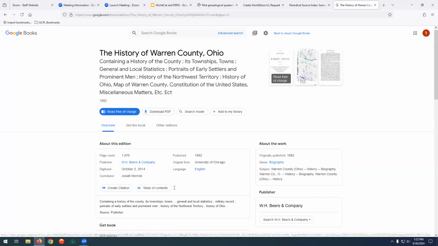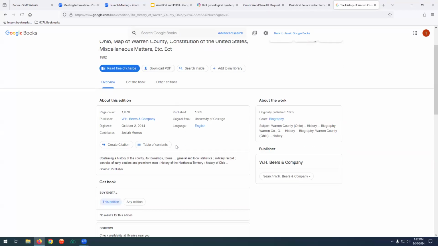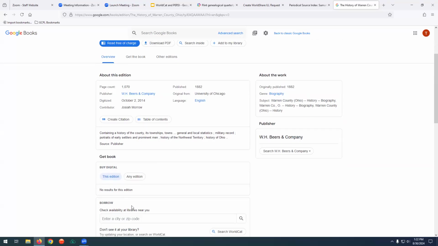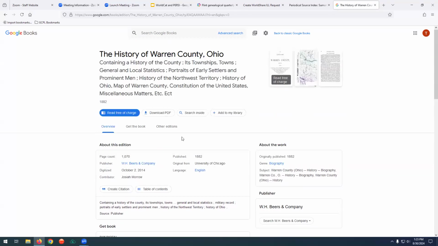Some of them, it will just give you, like PERSI did, the information, the title, the author, and then you would have to go to WorldCat and request a copy of the book. So you can buy it, borrow it. You see right here, search WorldCat. This is where it kind of runs into trouble. You may have to log into WorldCat. If you're going through the GCPL webpage, you won't have to do that. So make sure you take your information, get it in where you need it to go. But this one, we're lucky.